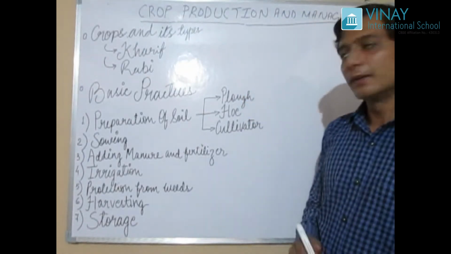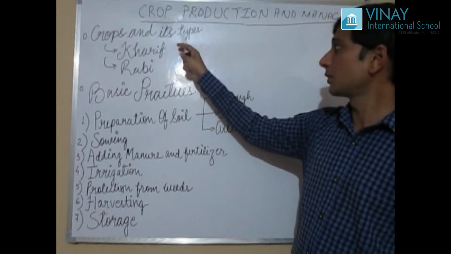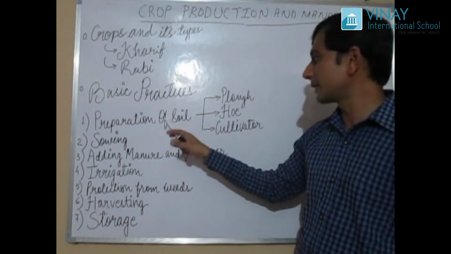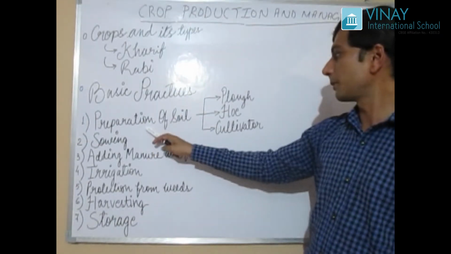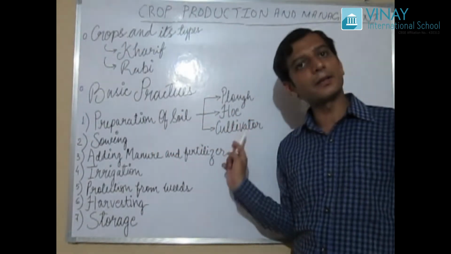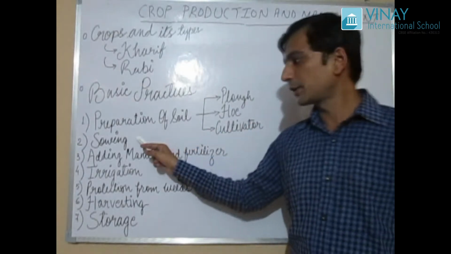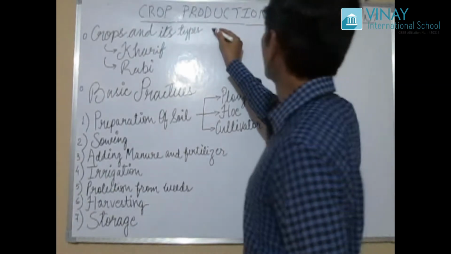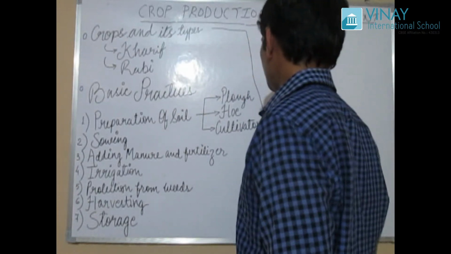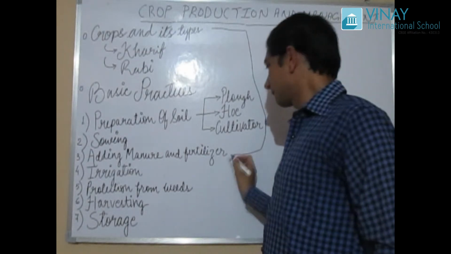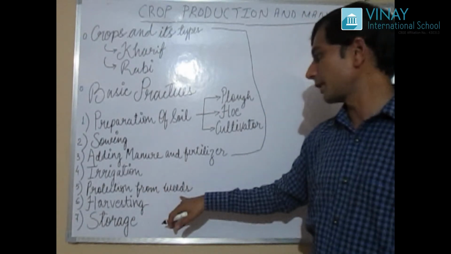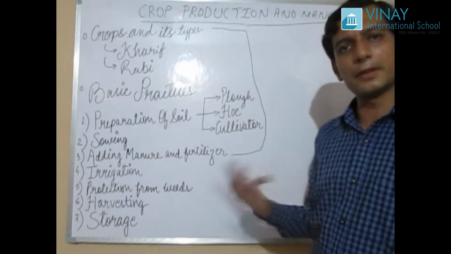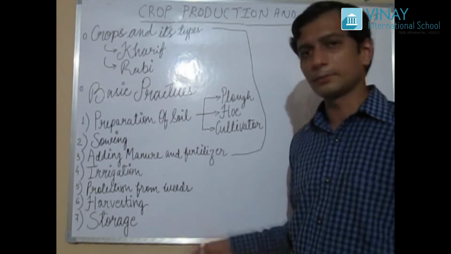But in today's class, we are going to cover the topics called crops and its types, Kharif, Rabi, and basic practices. In basic practices we are going to see preparation of soil, plow, hoe and cultivator, and also sowing, adding manure and fertilizer. These topics we are going to cover in today's class, up to here. The rest, irrigation, protection from weeds, harvesting and storage, are going to come in upcoming lectures.